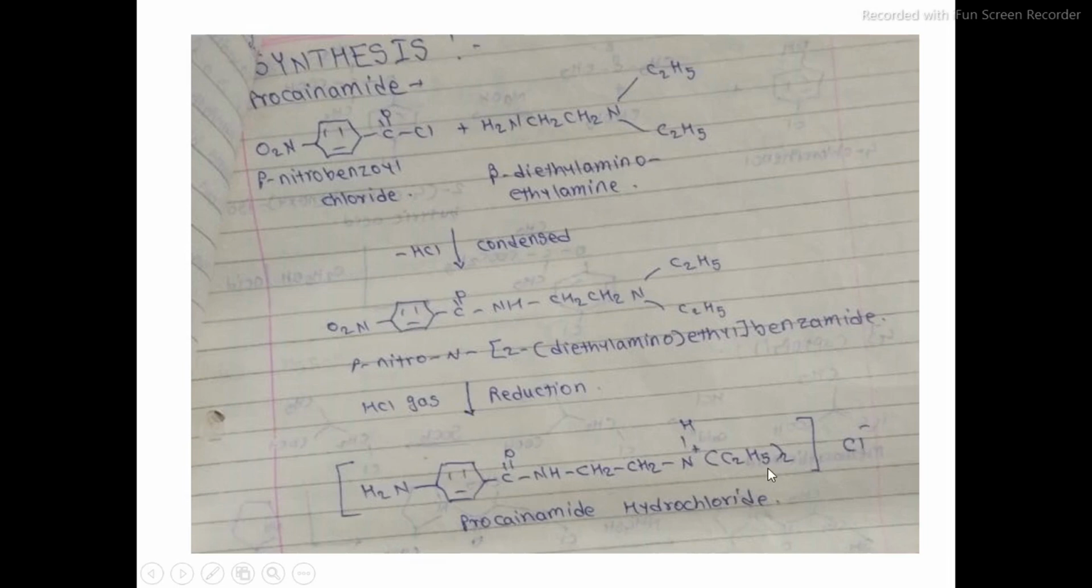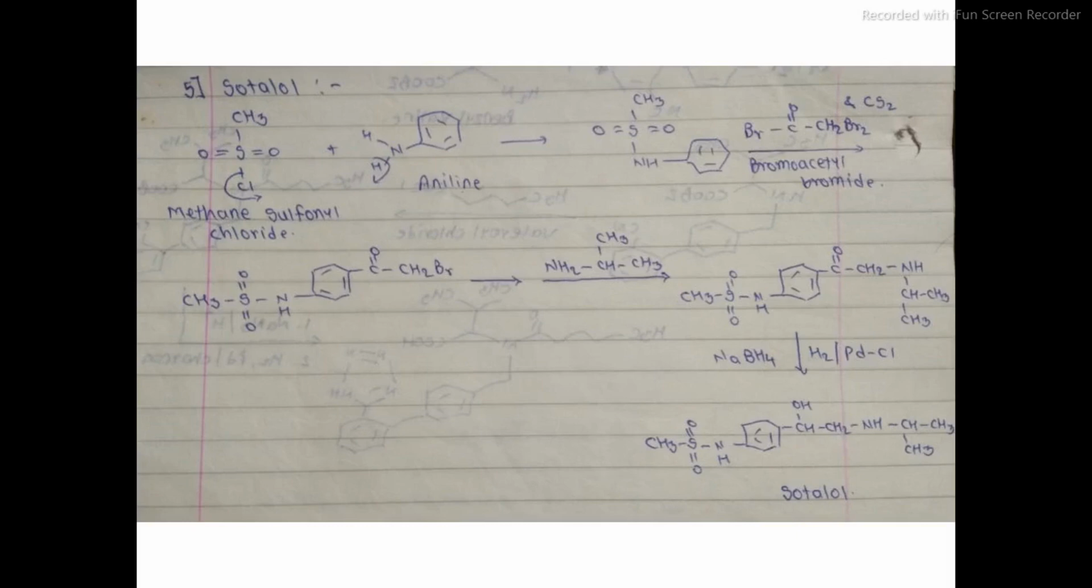Okay, so this is a simple synthesis of procainamide. In this case you only have to remember the starting materials, that is para-nitrobenzoyl chloride and beta-diethylaminoethylamine. You only have to remember these two starting materials. Later on you liberate the hydrogen chloride gas, and then again you reduce it, resulting in the formation of our final product, procainamide. So it's a simple synthesis of procainamide.